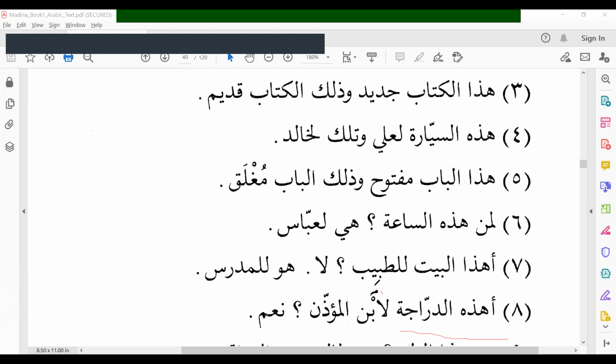Li ibni. Hamza is Hamzat al-Wasl, so we have to join li and ibn. Libni. Li is harful jar, so we give kasra to ibnu, it becomes ibni. Libni muadhini. Why muadhini? It is a mudafun ilayhi, a possessive phrase, the possessor. Libni al-muadhini. أهذه الدراجة لابن المؤذن. Is this bicycle belongs to the muadhin's son? Naam, yes.